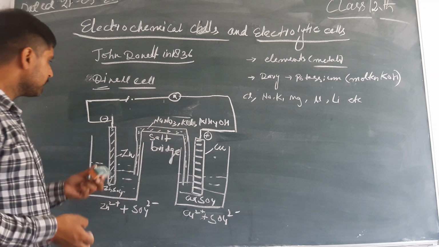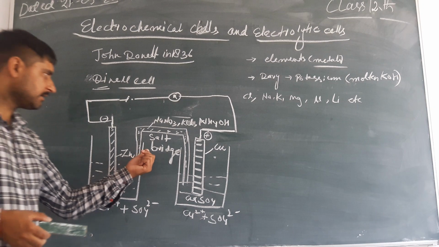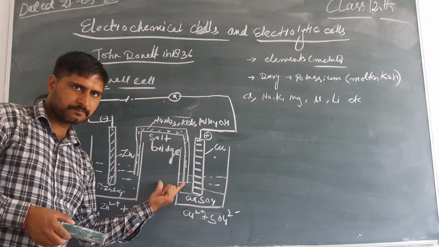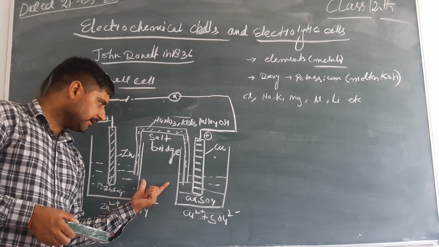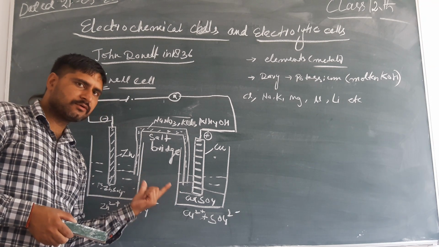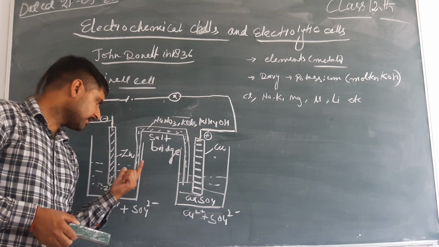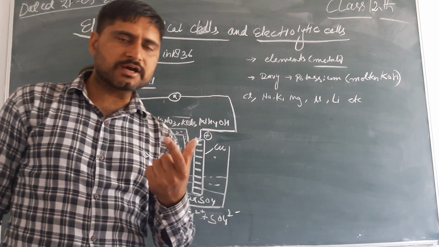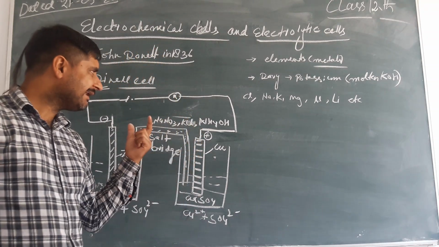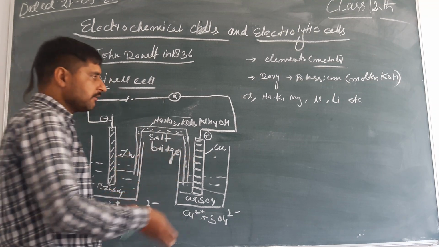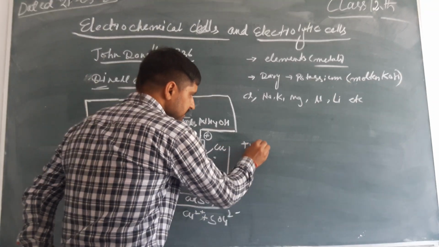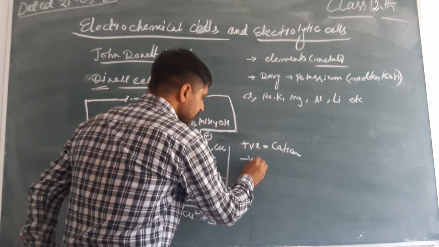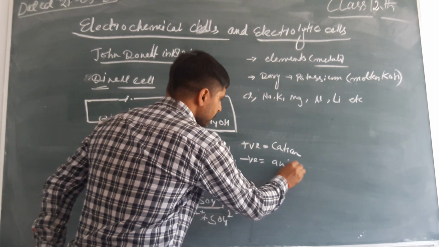In this, what we can find is that the salt bridge keeps cations and anions in a balanced state. It maintains the electropositive and electronegative ions, and this salt bridge gives the mobility of positive charge, called cation, and negative charge, called anion.